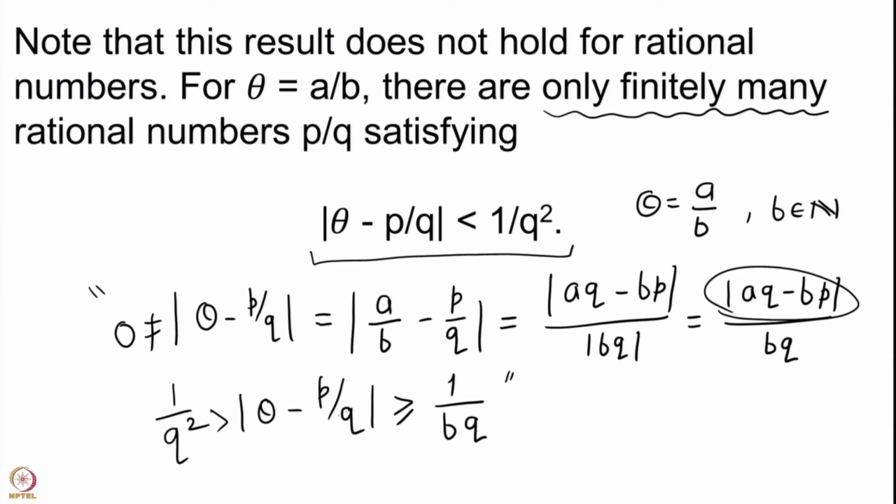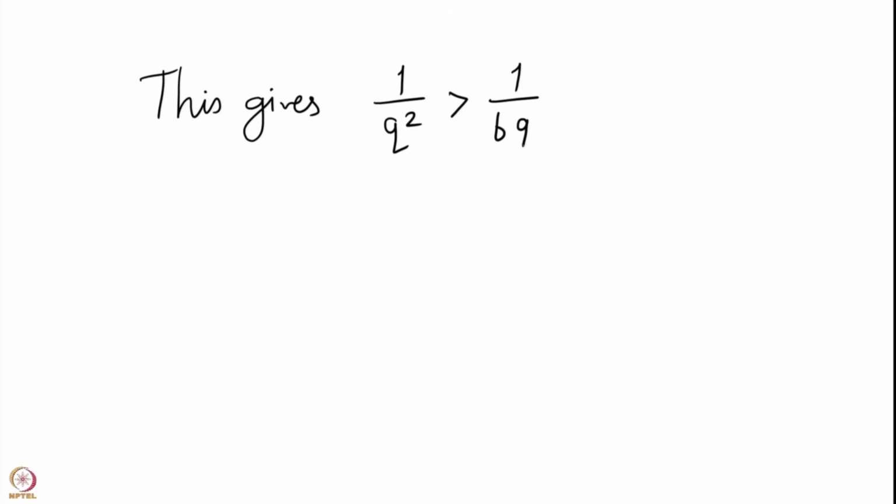So, we forget the middle part and get the inequality: one upon q square strictly bigger than 1 upon bq. Q is a natural number, we can just cancel that, which gives us that 1 by q is bigger than 1 by b, and so q can at best be less than or equal to b. So, there are only finitely many choices